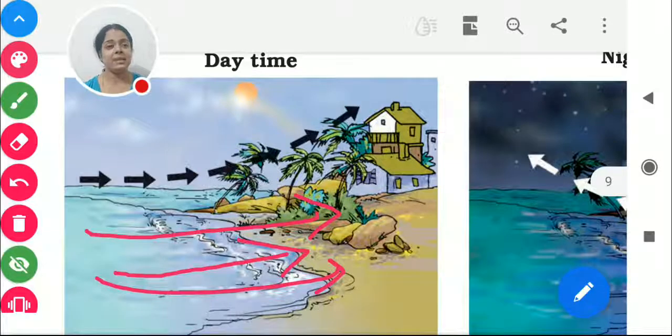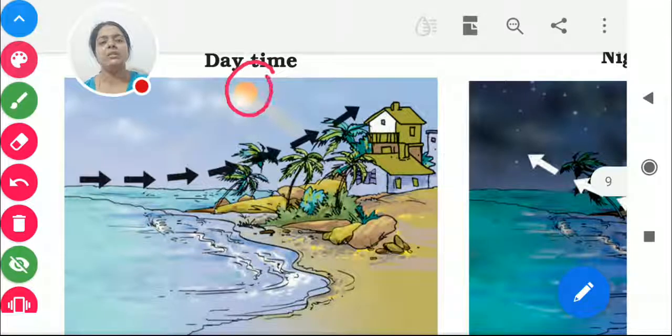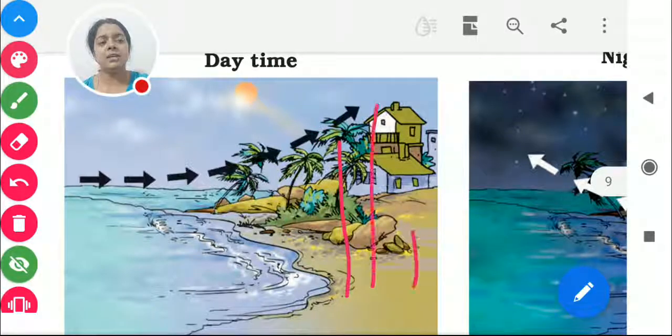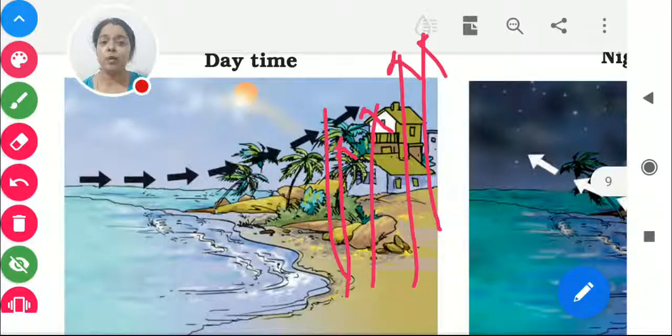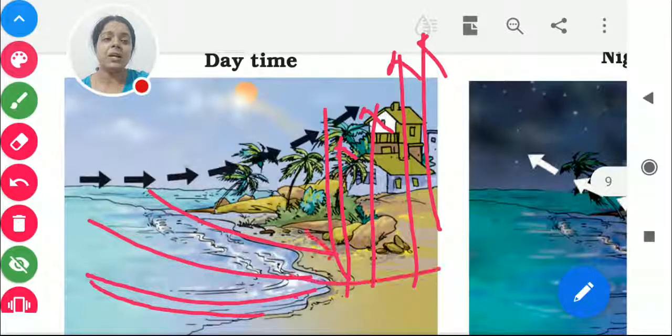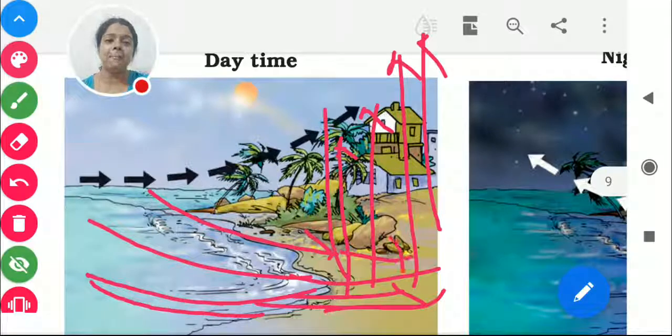But why does it come? Actually, at the daytime when the sun is over our head, this whole land part becomes very hot. From the land part we find the air starts moving up. When it starts moving up, what will happen? The air from the sea part will start coming and filling this area. Again it will get heated up and again it will go up.